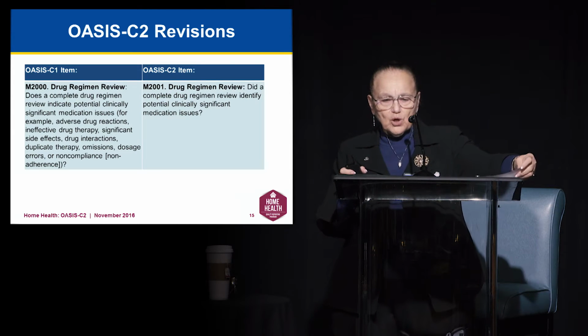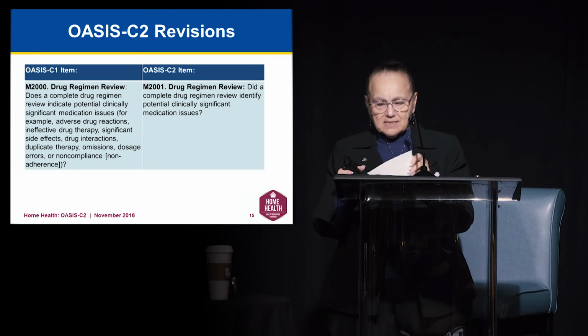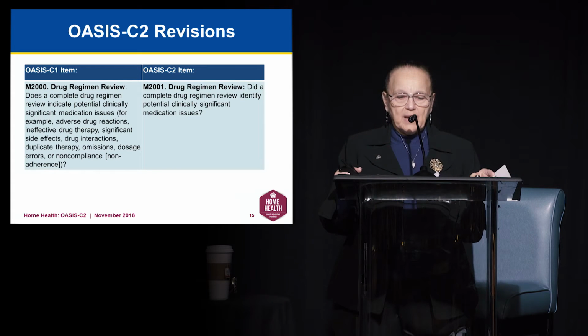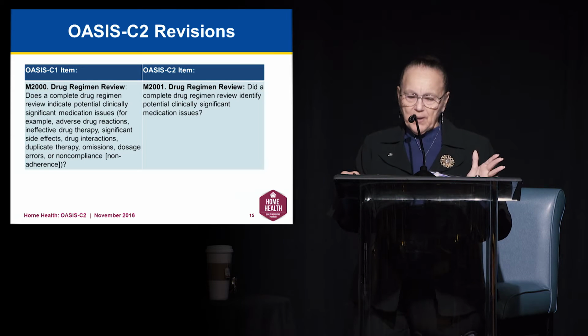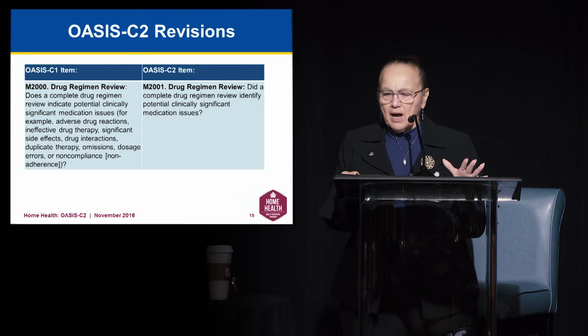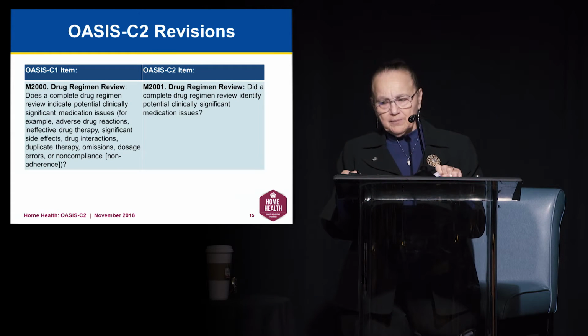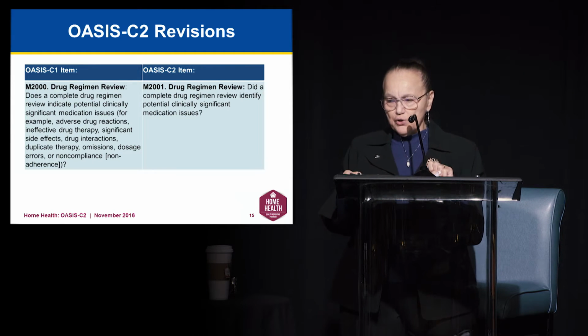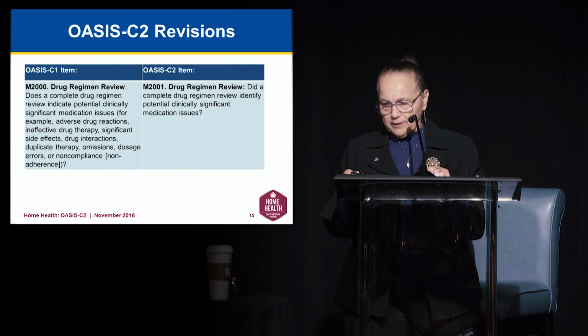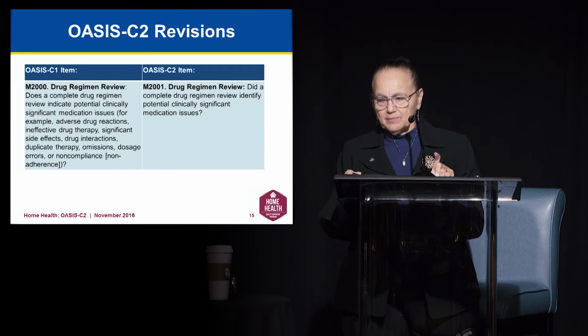So let's take a look at exactly what that says. I apologize, I keep stepping back from the microphone. We have a comparison here of the old item in OASIS C1 that's going away, that was numbered 2000, and the new one, 2001. You can see that the previous item was worded much longer.